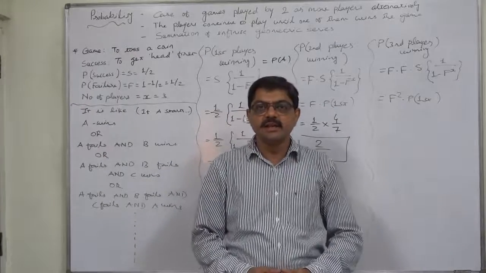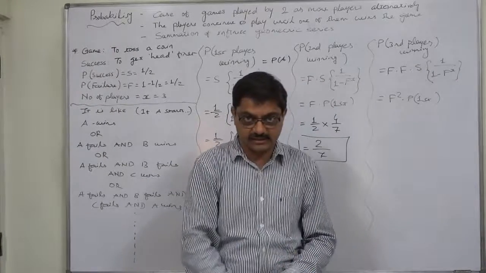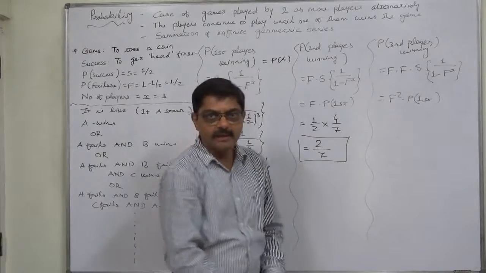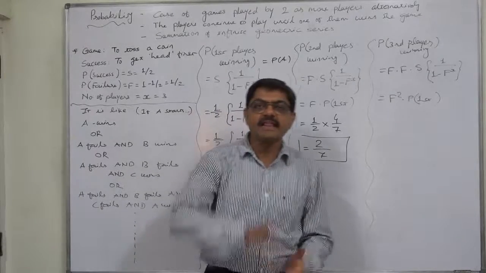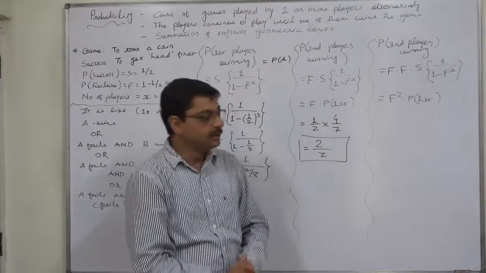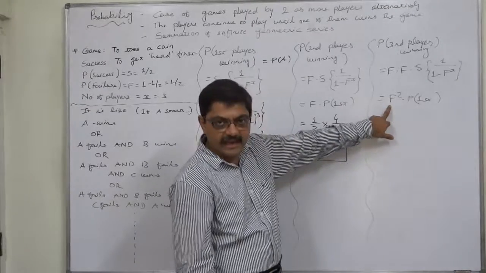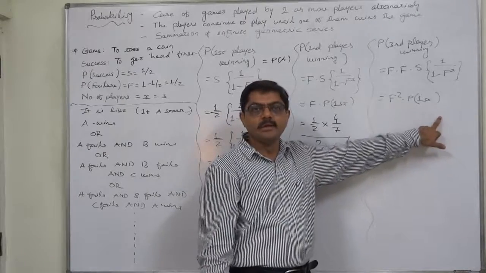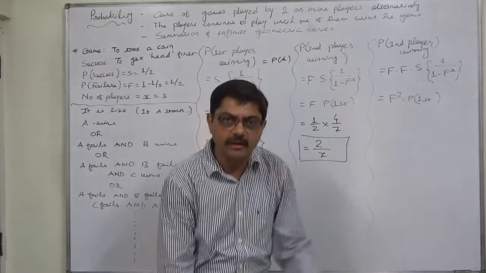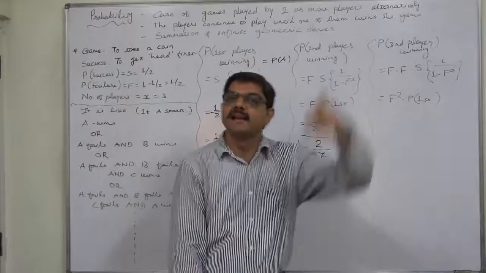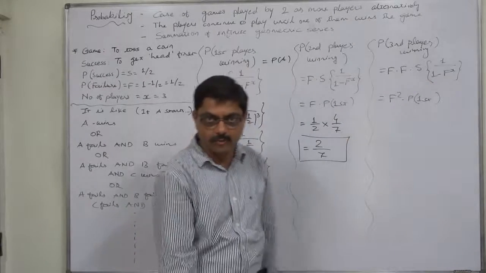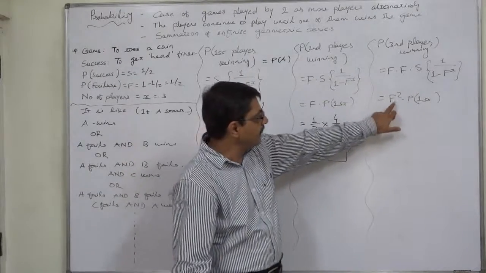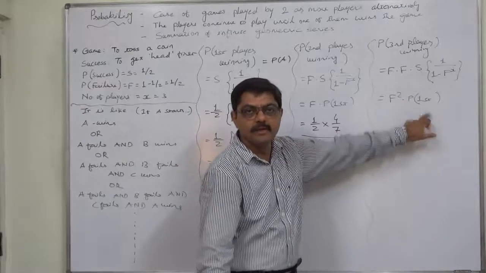And if we consider x number of players, the probability of the nth player is f raised to n minus 1 into the probability of the first. Suppose we want the probability of the fifth player in any other problem. It will be f raised to 5 minus 1 into the probability of the first player.